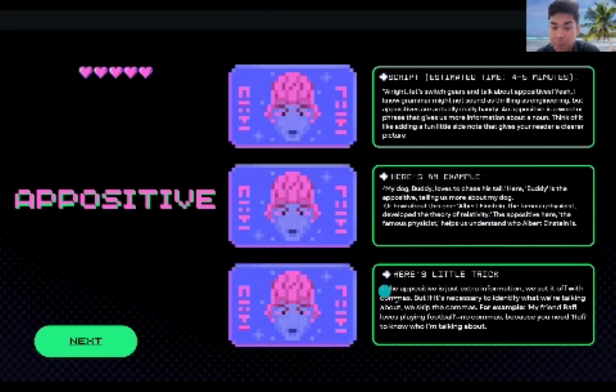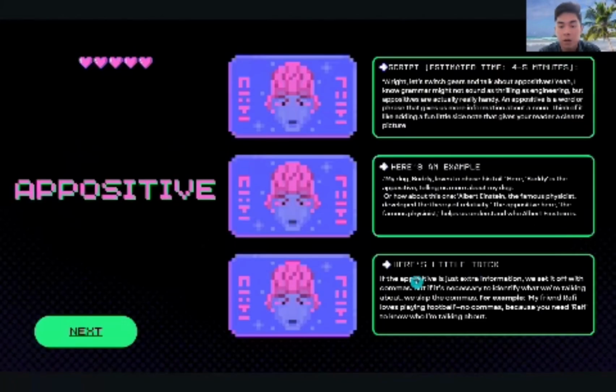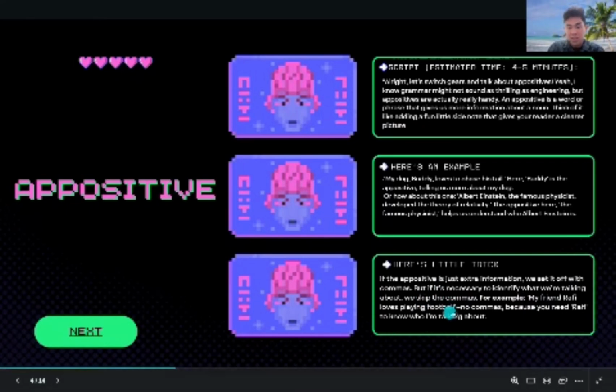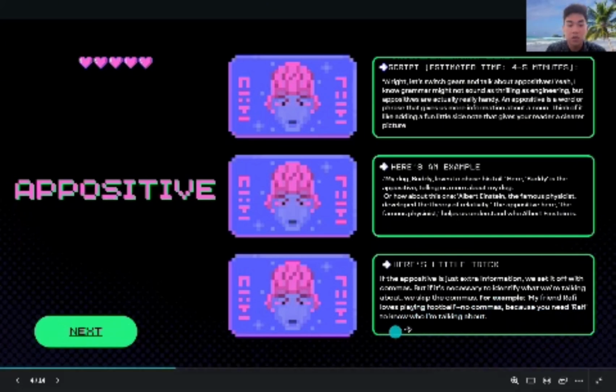Here's a little trick. If the appositive is just extra information, we set it off with commas. But if it's necessary to identify what we're talking about, we skip the commas. For example: my friend Rafi loves playing football. No commas, because you need Rafi to know who I'm talking about.